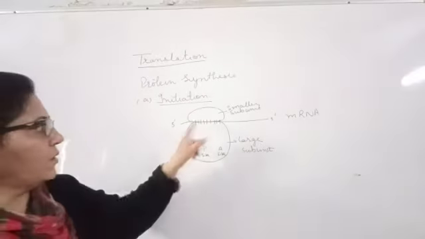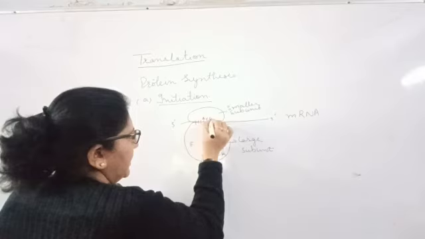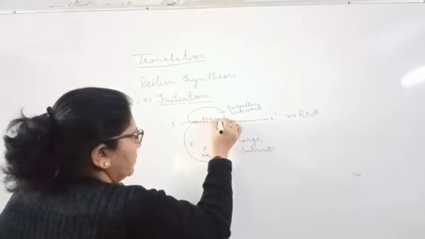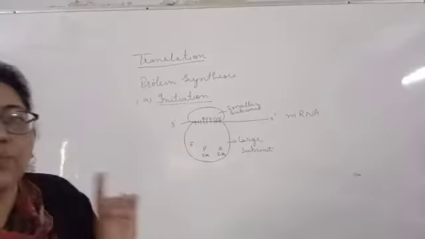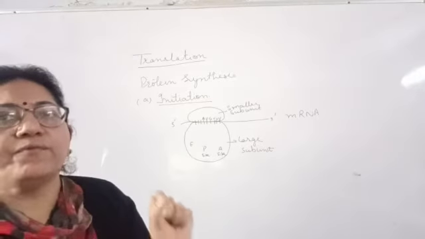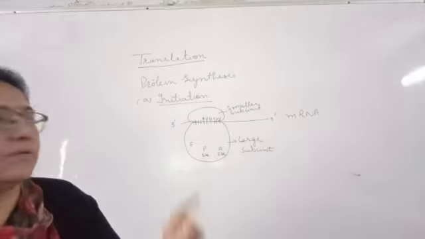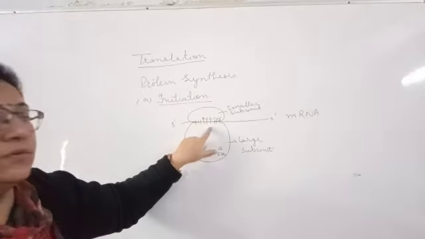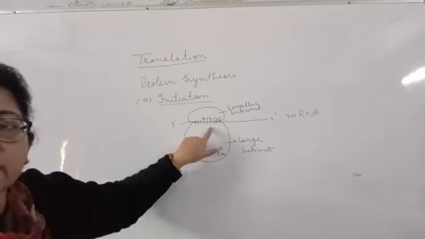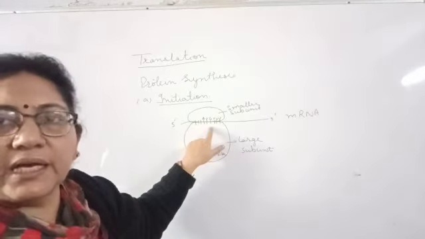Fine. Now we have to read AUG, UUU; these are the codons. And one thing we have to remember is that initiation of translation will start with the codon known as AUG. As we have already discussed, AUG is the initiating codon.